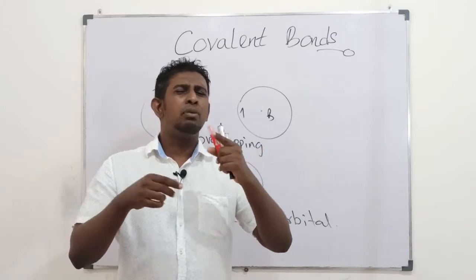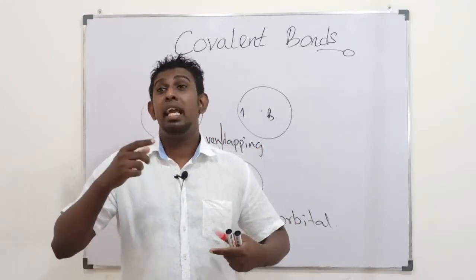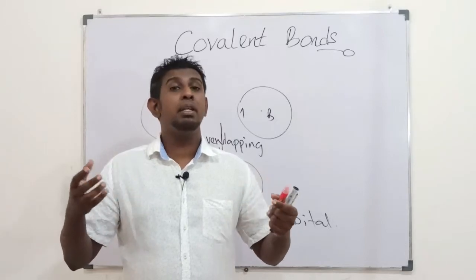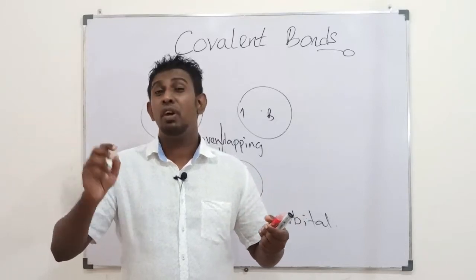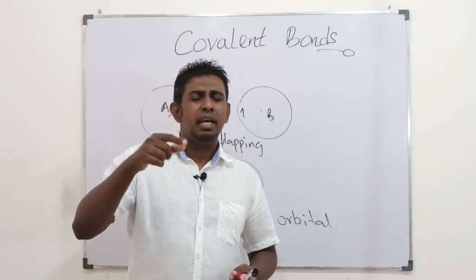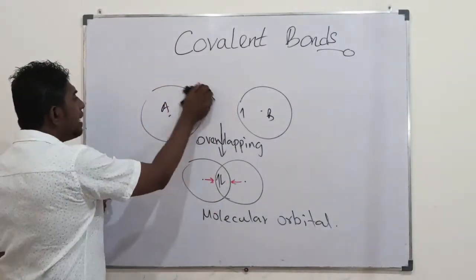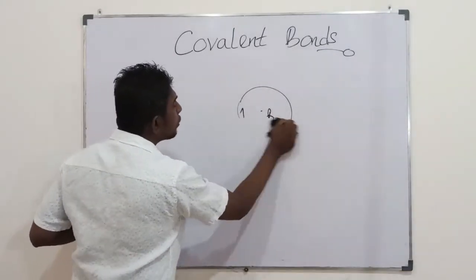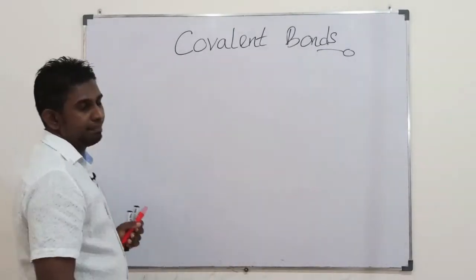It's not about their type, whether S, P, D, F, whether the shape is spherical, dumbbell, double dumbbell, or such complex shapes standing for F. But it's about how many electrons you have got there in those atomic orbitals going to overlap.